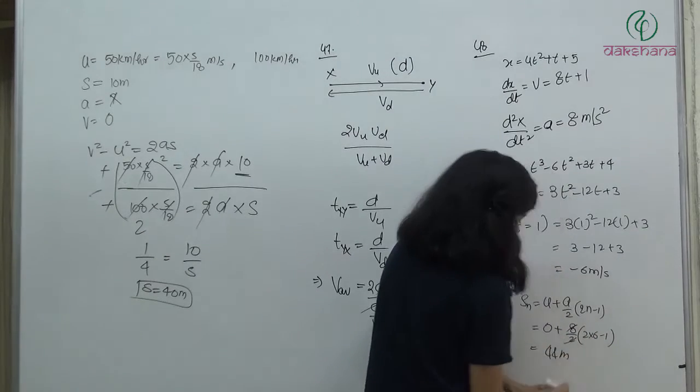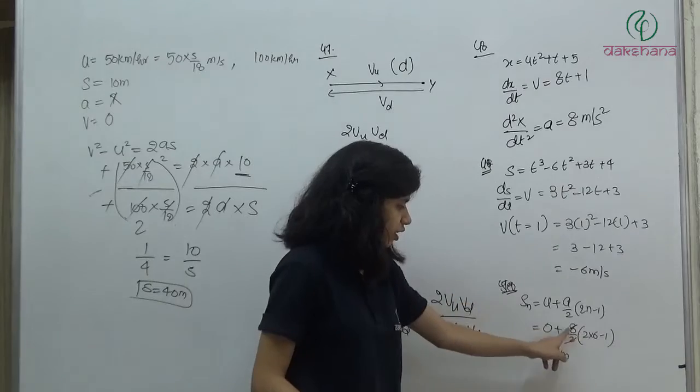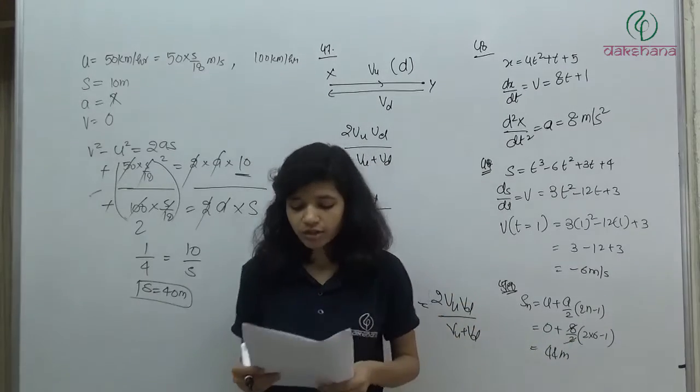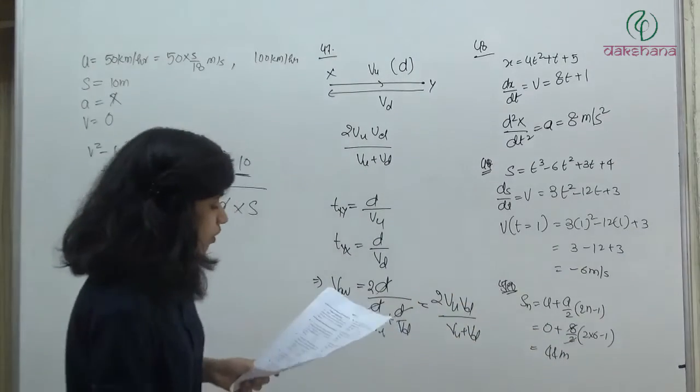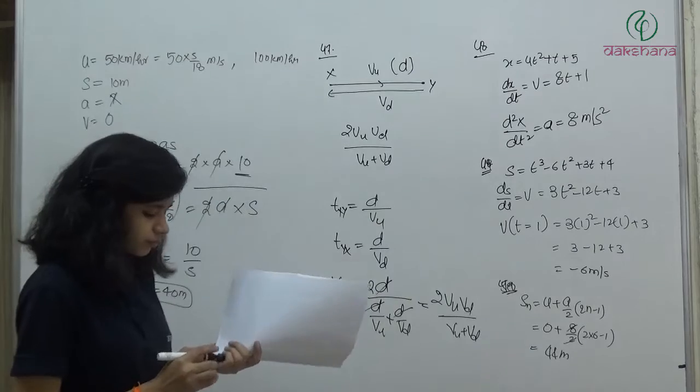What will we get? 44 meter. This is 12 minus 1, 11 into 4, 44 meter. The answer will be the second option. Next is question number 51.